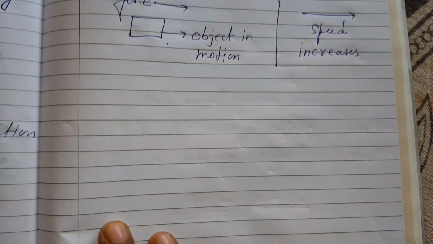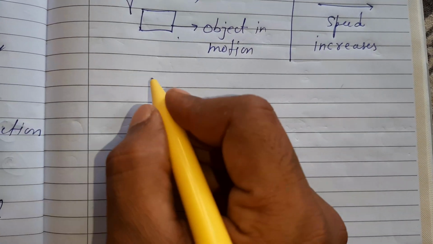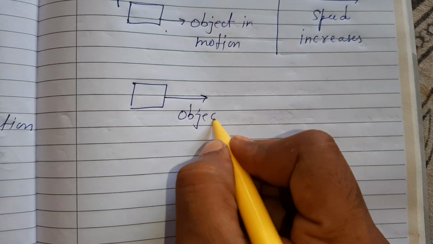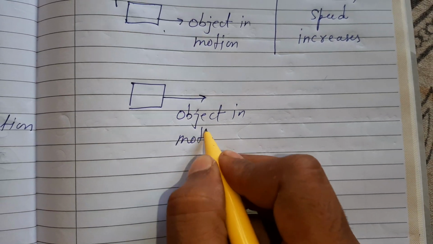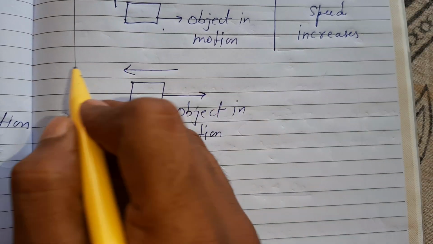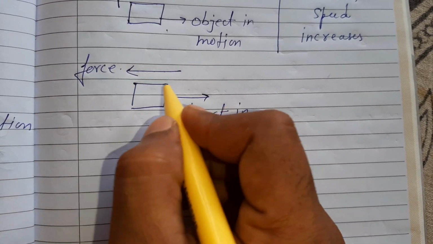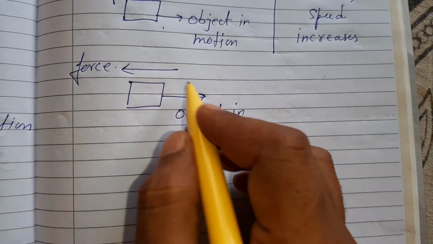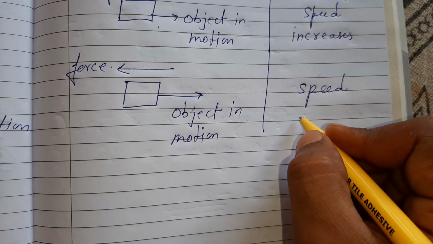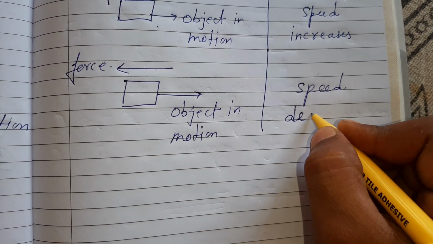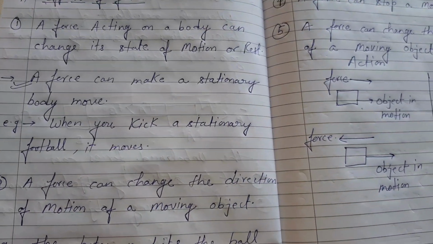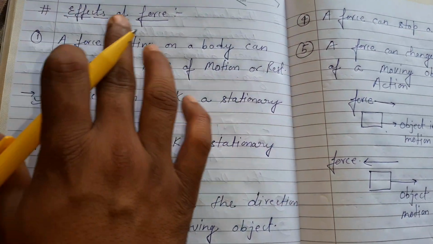Again I will write here, when the object goes in this direction, but force is applied from the upward or backward direction, what is the result of these two actions? Speed decreases.